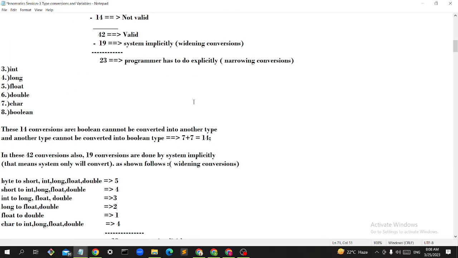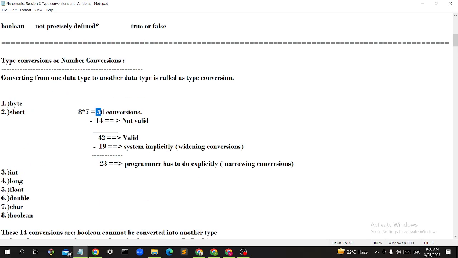Next, out of 56, 14 are not valid. Then out of 42, 19 are done by system implicitly. These are called widening conversions. Then 42 minus 19, how many are left, guys? 23. These have to be done by the programmer explicitly. The system will not do these conversions. The programmer has to do them explicitly. So these are called narrowing conversions.